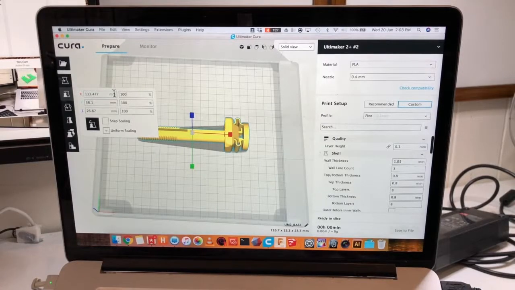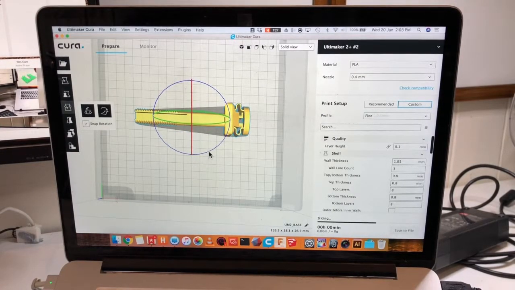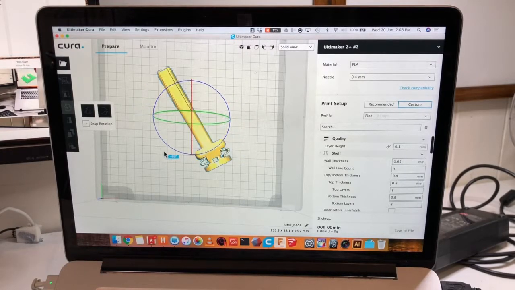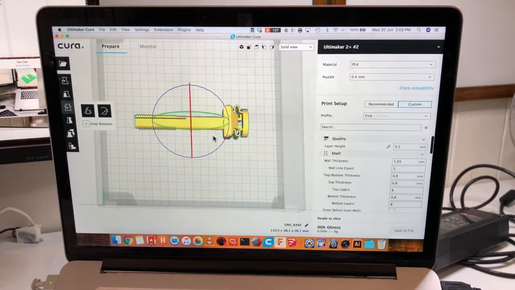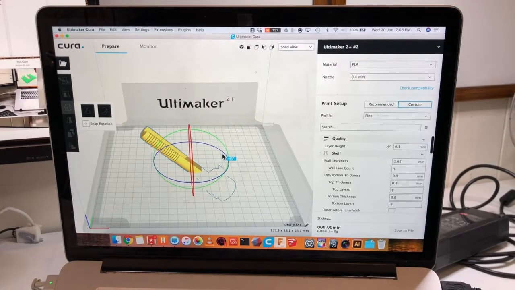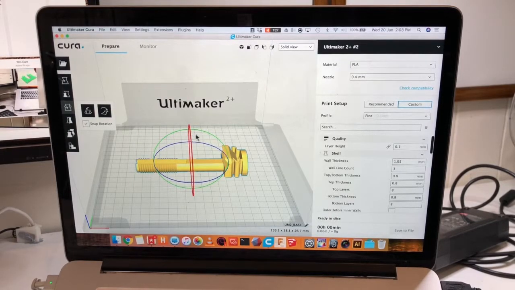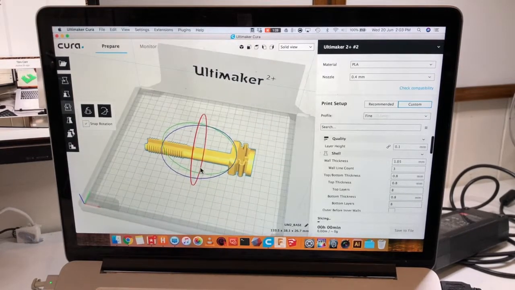Again, you can grab these handles to scale it, or you can type in the percentage. You can see that uniform scaling is ticked. That means that it will scale without distorting the object. Below that we have rotation, where again you have three handles that allow you to rotate it along different axes. Blue, green, and red. Sometimes you need to rotate your view of this area so that you can correctly grab the one that you need to rotate. As you can see I'm doing here, I'm just moving around so that I can clearly grab each handle and rotate the object as I need to.